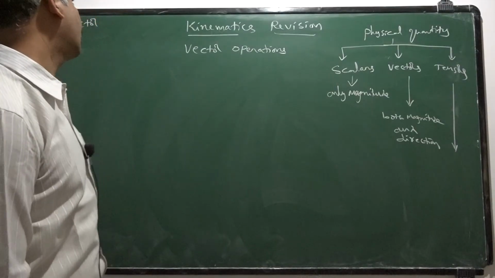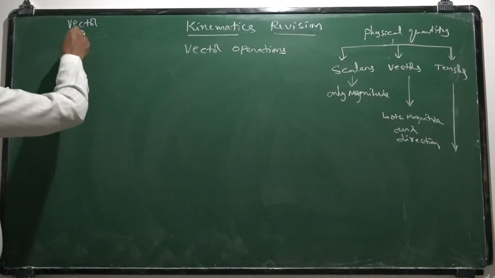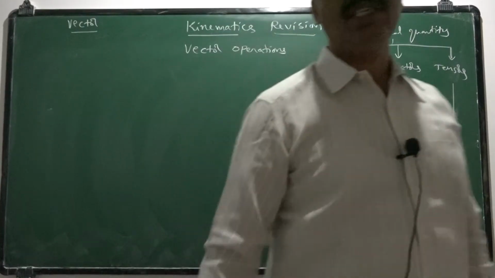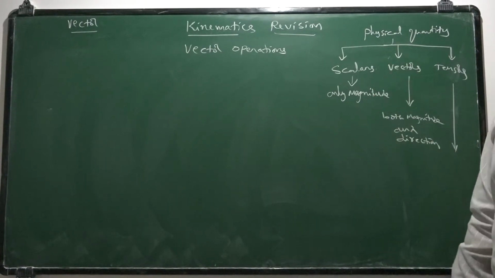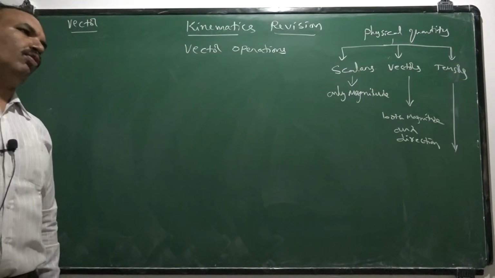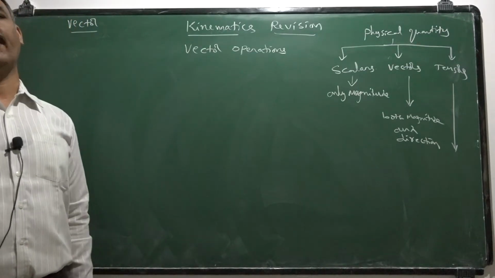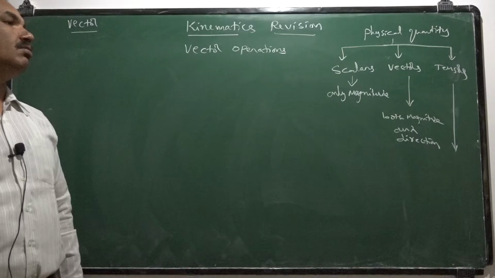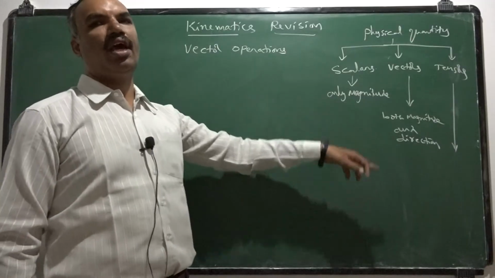If I am talking about vector, it should have both magnitude and direction. For example, if I take time or interval of time, it doesn't have any direction, only it is having magnitude, hence it is considered as scalar. If you take pressure, it is defined as force by area, but force acting on a particular area is considered as pressure, but there is no specific direction for pressure. If we press a ball, we are applying pressure on the surface of a ball, but no specific direction you can assign for that, hence pressure is also considered as scalar quantity.